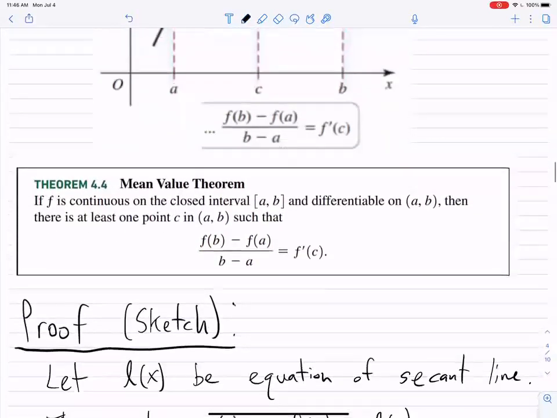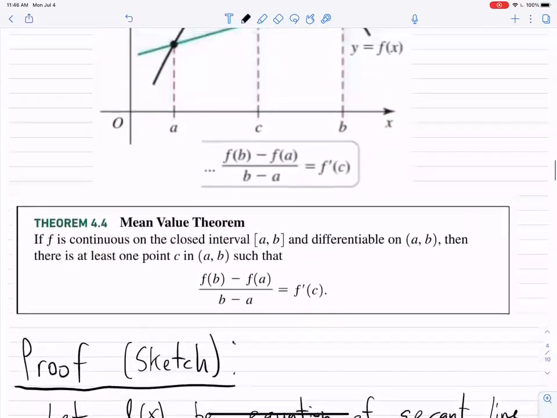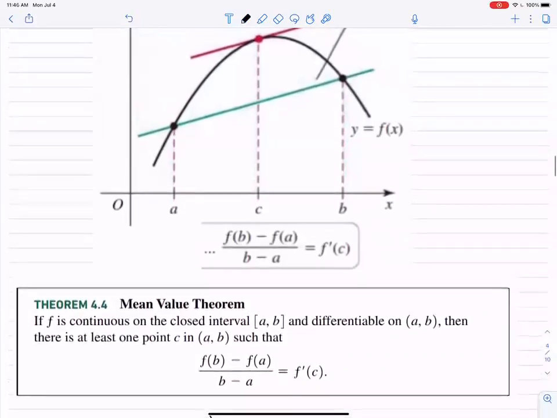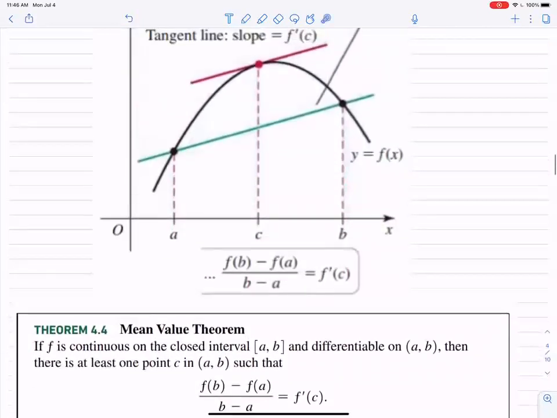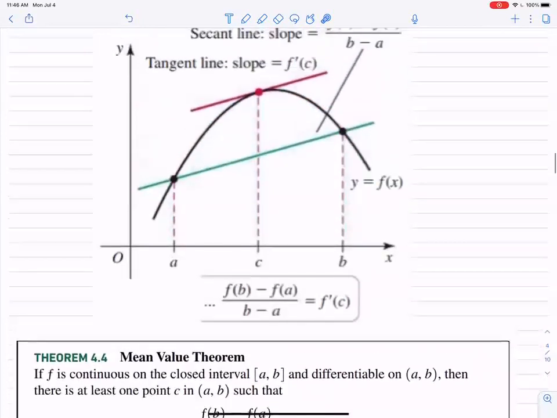And the proof of this, I'll give a sketch, is really just a clever use of Rolle's theorem. The idea is this: we call this line right here, this secant line, L of x. And then the difference between this line and the function f of x is going to be a new function. We're going to call their difference g of x. We notice that their difference is 0 at a and b, so it has the same value at a and b, and therefore it's going to satisfy Rolle's theorem.